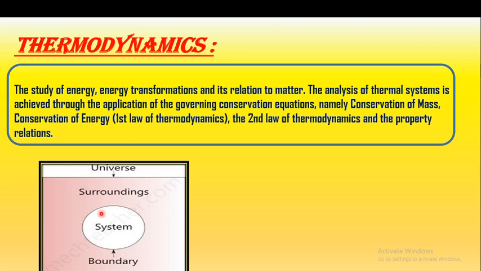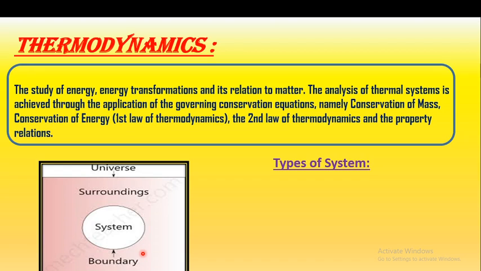The boundary is the part which separates the system from the surrounding, and the system, surrounding and boundary are all enclosed in a very large sphere which is called the universe. Means the universe contains the system and surrounding, which are separated by a boundary, and that boundary is denoted by this.